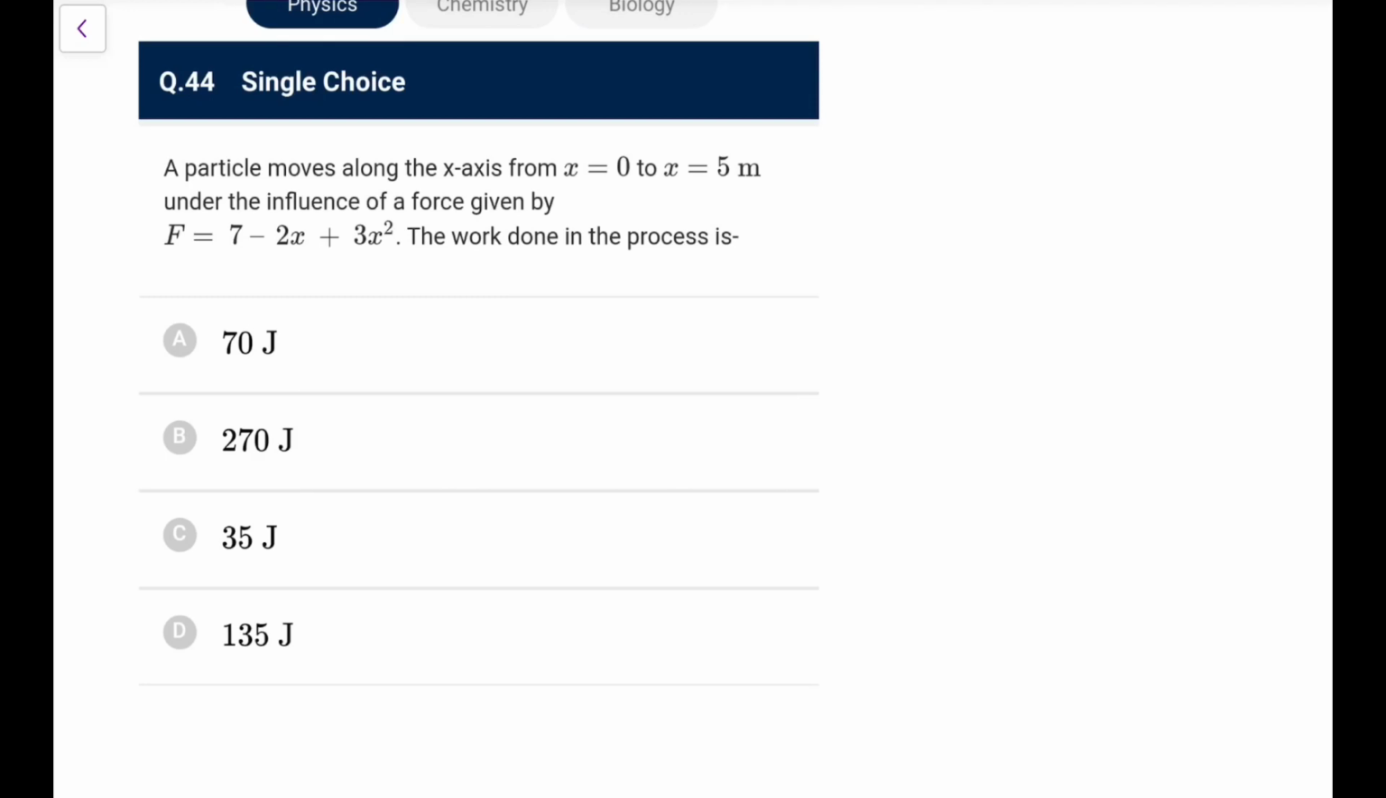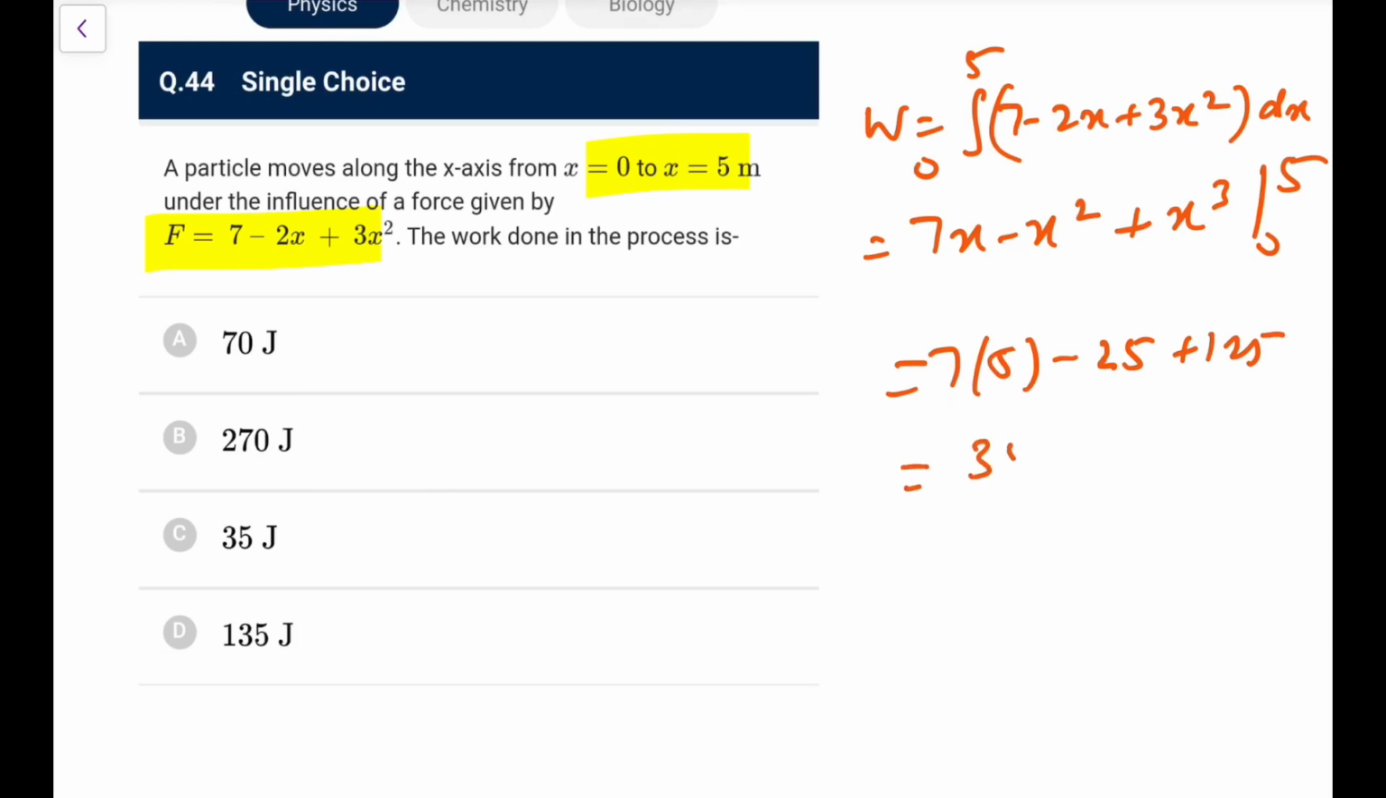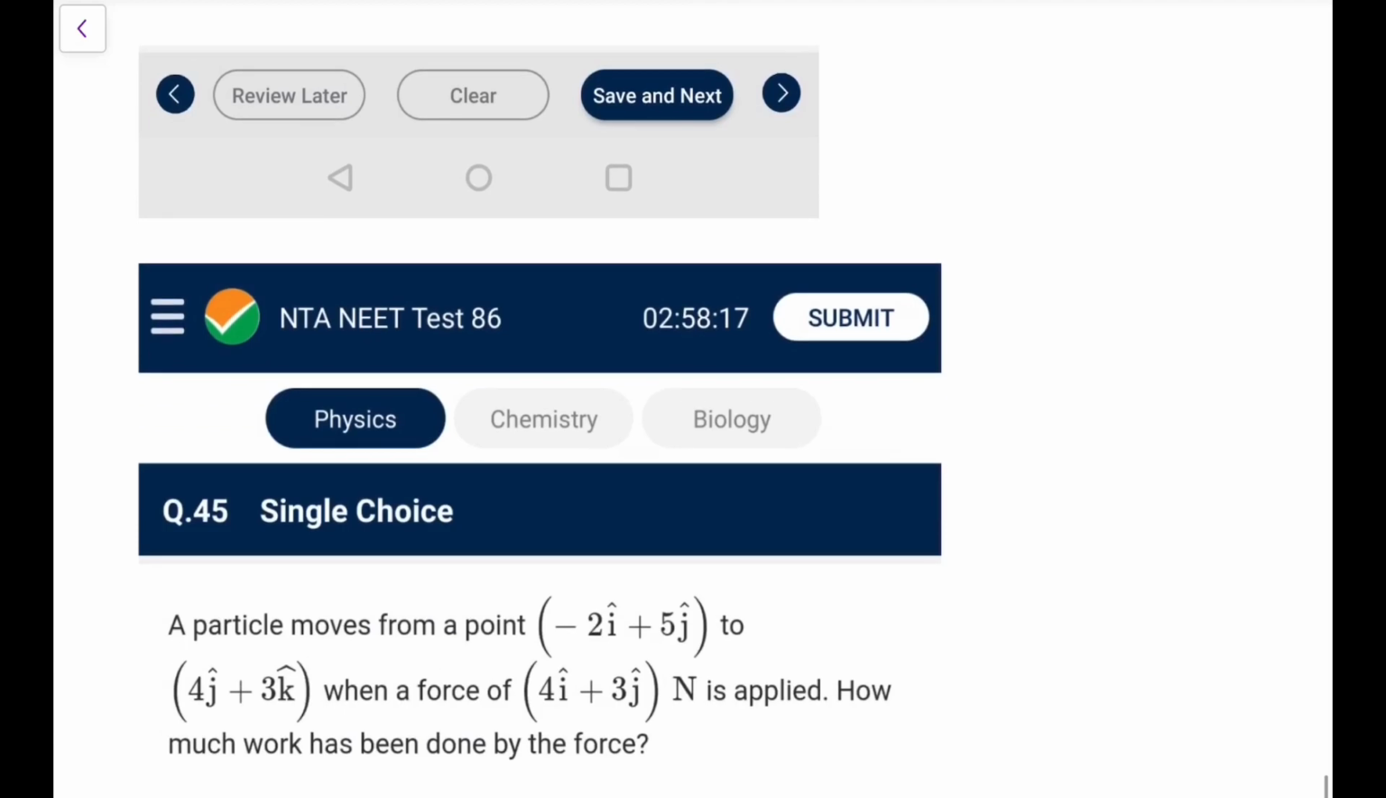A particle is moving along the x-axis from 0 to 5 under the influence of this force. The work done, again simply work is integral F dx. So basic integration you have to do, dx from 0 to 5. 7x minus x square plus 6x cube from 0 to 5. 0 would be 0, so only 5. 7 into 5 minus 5 square, 25, plus 125 I can write. So 35 minus 25 plus 125, this gives me 135 joules. So I'll go for option D here. It would be 135 joule. Basic integration you have to do.